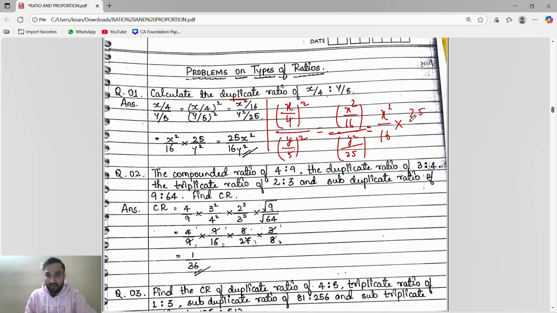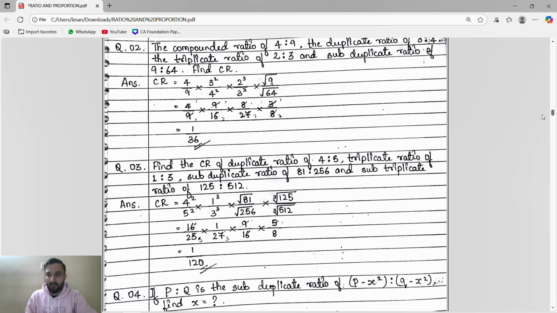So it will become 25 by y square. Then multiply this 25 into x square, it will become 25x square divided by 16y square. Answer is done.